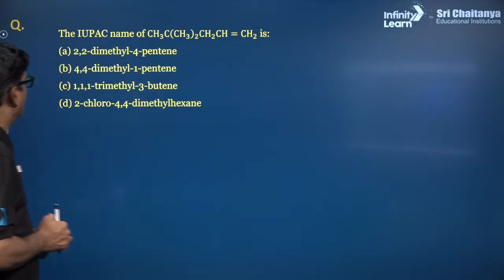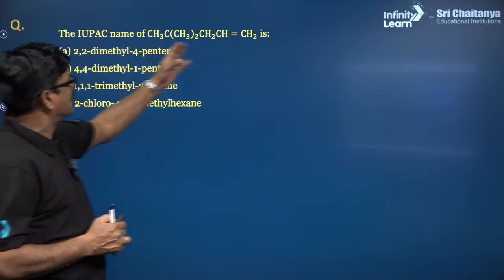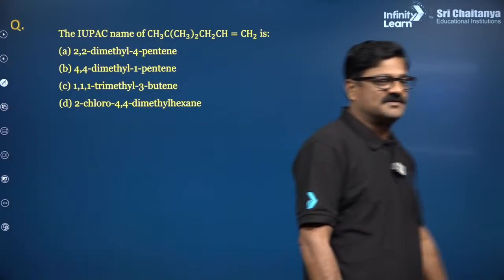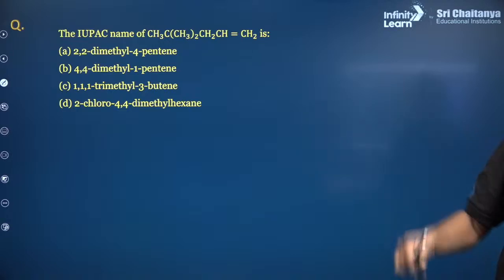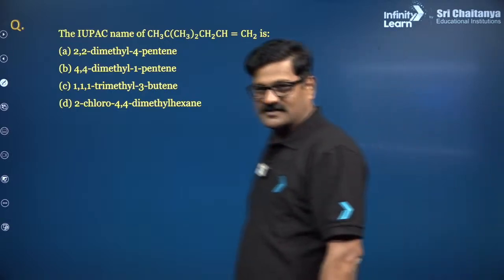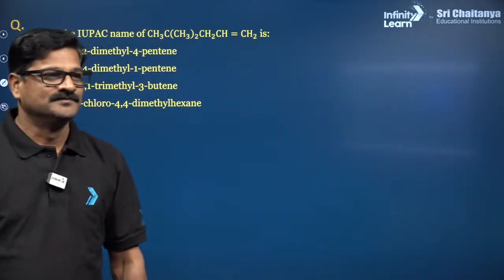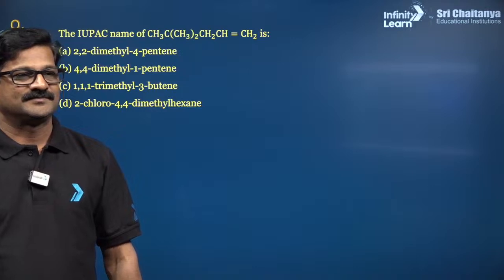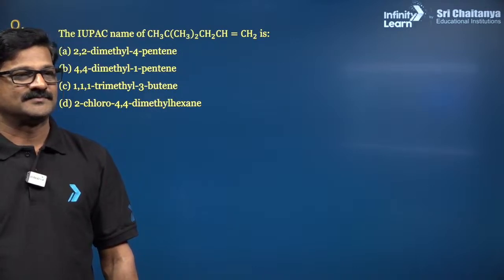Follow that. One more. IUPAC name of this structure. Waiting for your answer.